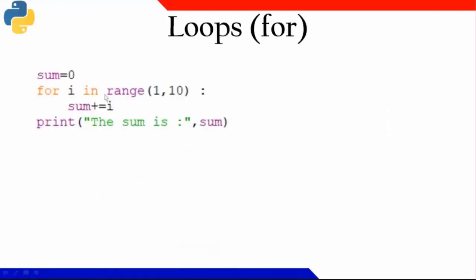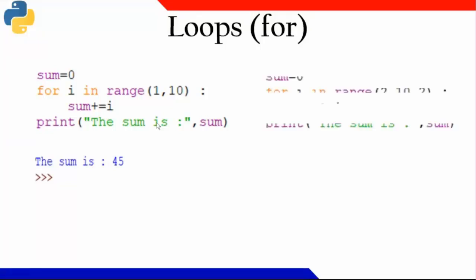Okay, now you see this. Now you tell me what will be the output. For i in range of 1 to 10, it will start with 1 and go up to 9. It will not include 10. So I am getting the sum of 1 to 9 here. Obviously 45 only, because 1 to 10 is 55, right?